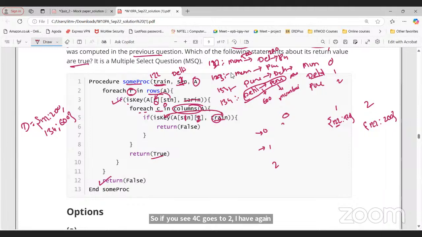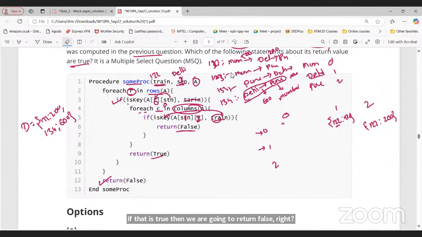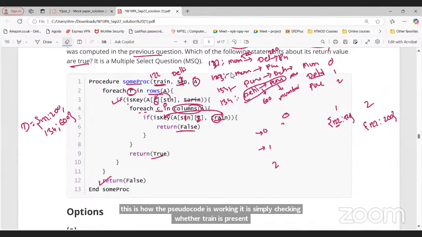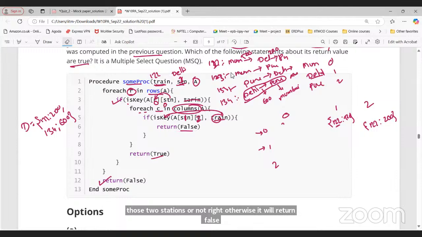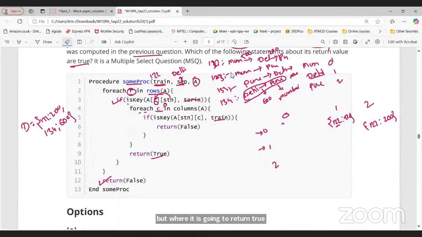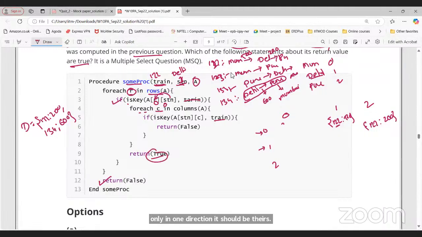If that is true, then we are going to return false. So this is how the pseudocode is working. It is simply checking whether the train is present between those two stations or not; otherwise, it will return false. But when is it going to return true? Only in one direction it should be there. So this will return true only when this should not return false.